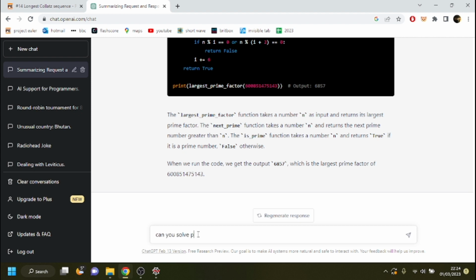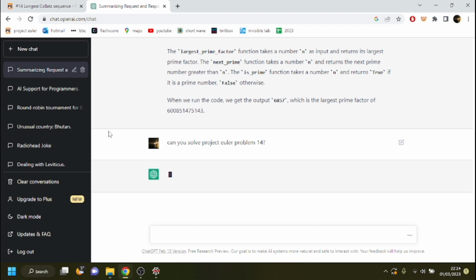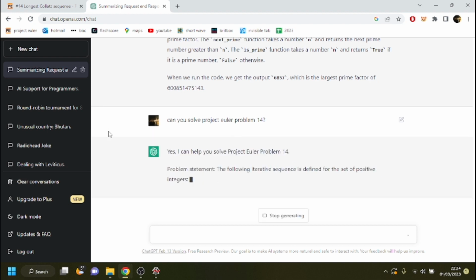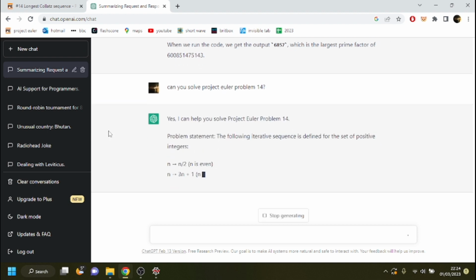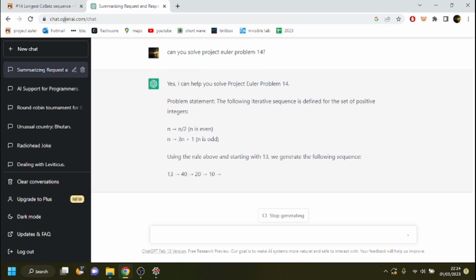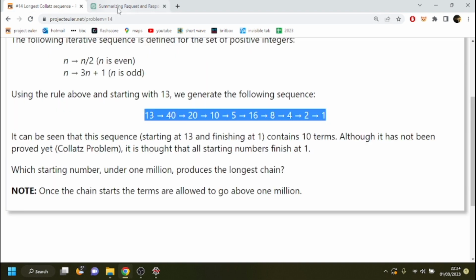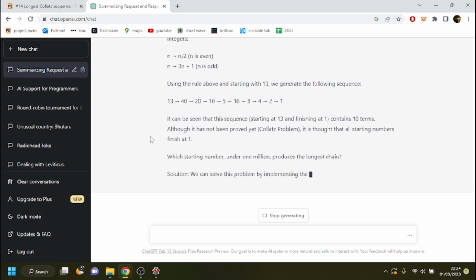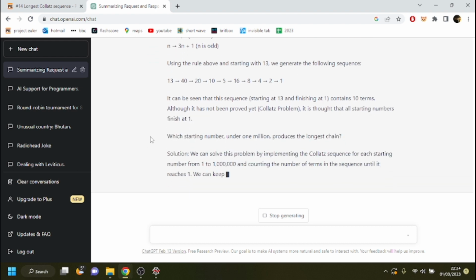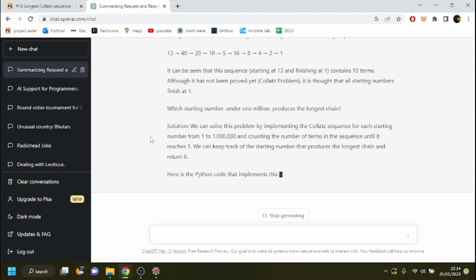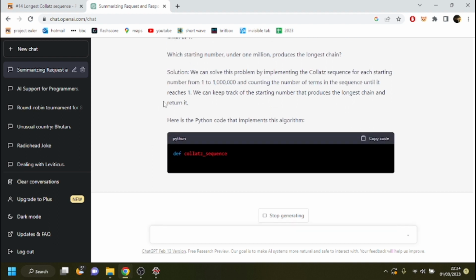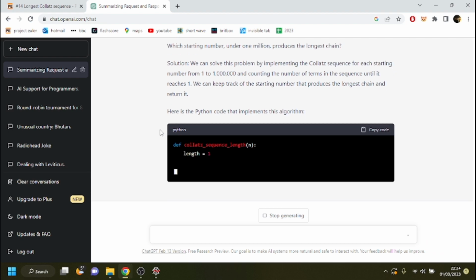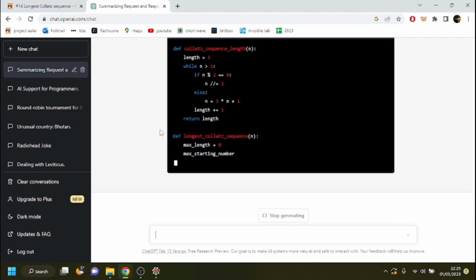Can you solve Project Euler problem 14? Okay, again it's reading it straight off the page. So it is just doing the brute force solution, but it's generating the code.